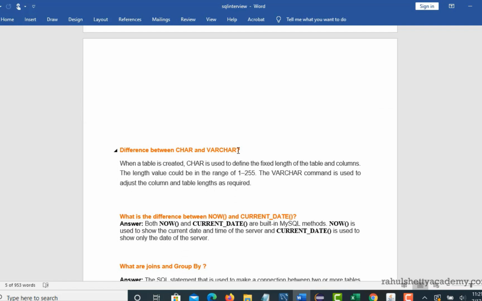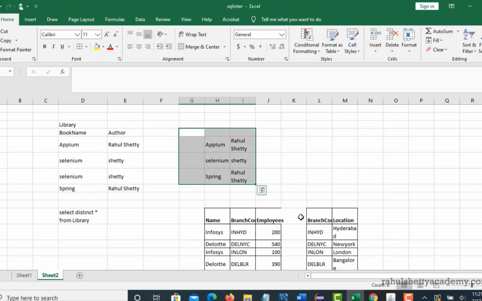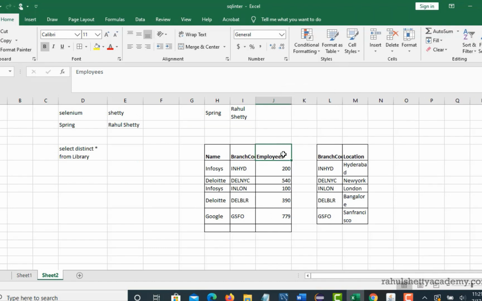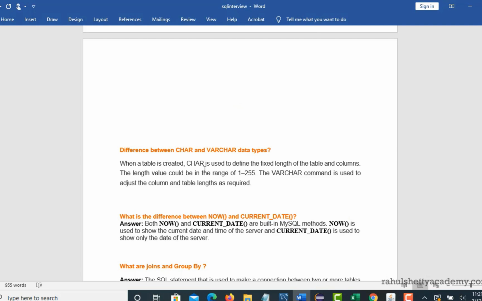This was an interesting question. What is the difference between char and varchar data types? So basically, when you create a new table, you follow some structure and provide a data type to each and every column. Now here, you have a table with name, branch code and employees. So employees can be integer data type and name and branch code can be strings. But for string data types, there are a number of variations. So 2 of those variations are char and varchar, right?